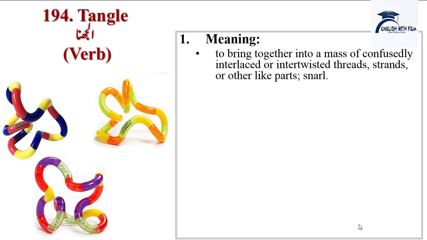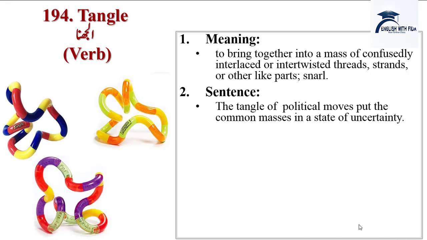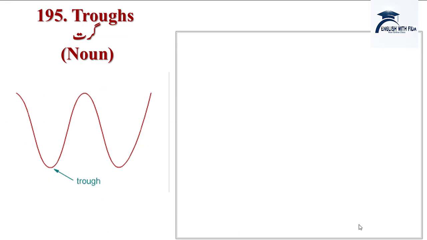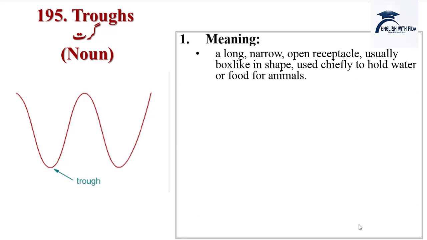Meanings are to bring together into a mass of confusedly interlaced or intertwisted threads, strands or other like parts. Snarl. Sentence is the tangle of political moves put the common masses in a state of uncertainty. And synonyms are entangle, snarl, catch, entwine, intertwine, intertwist, twist, ravel, knot, mesh, coil, mat, jumble, muddle. Antonyms are organization, peace.